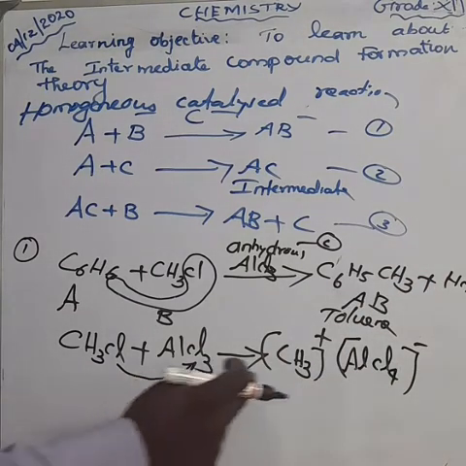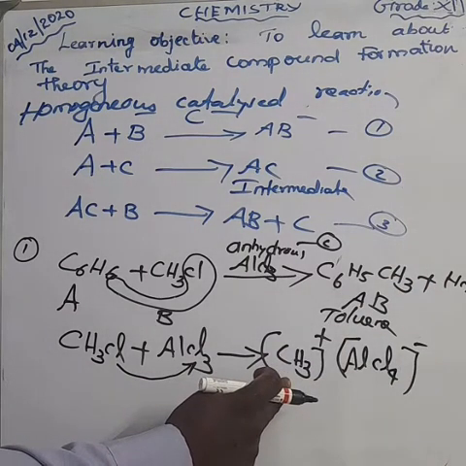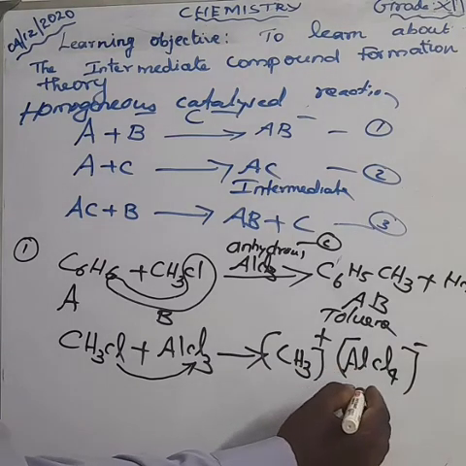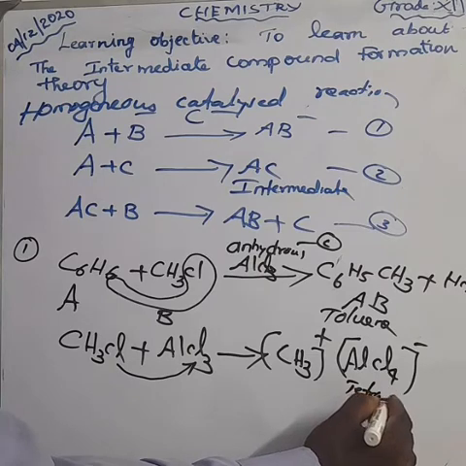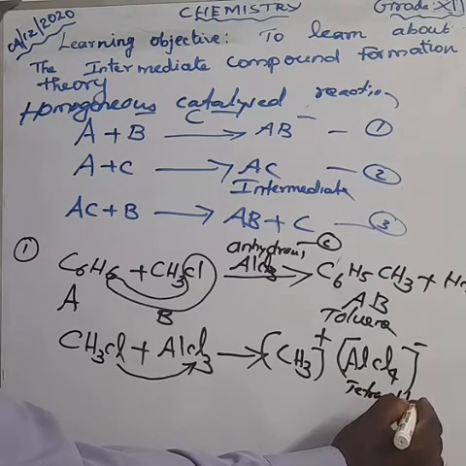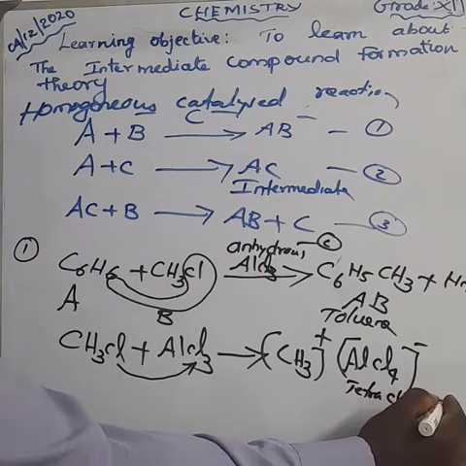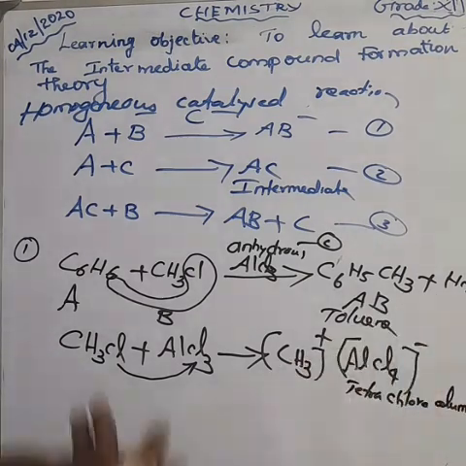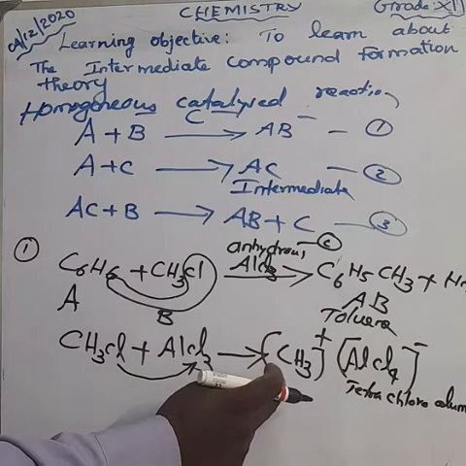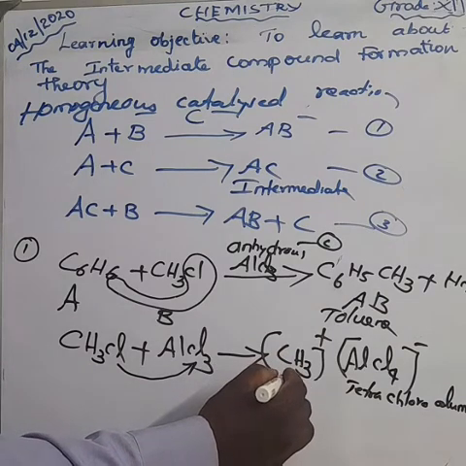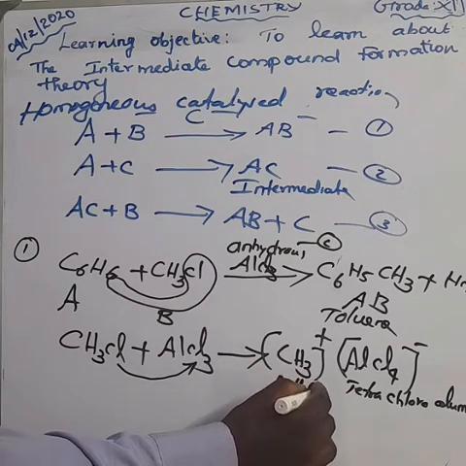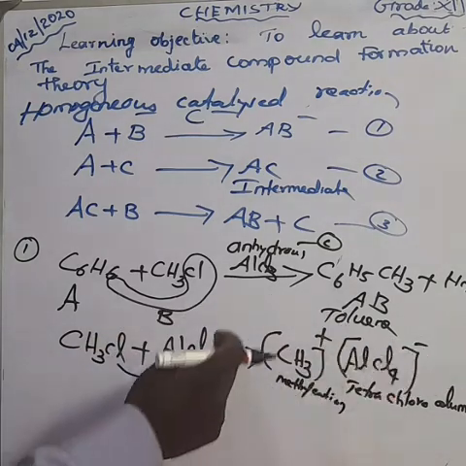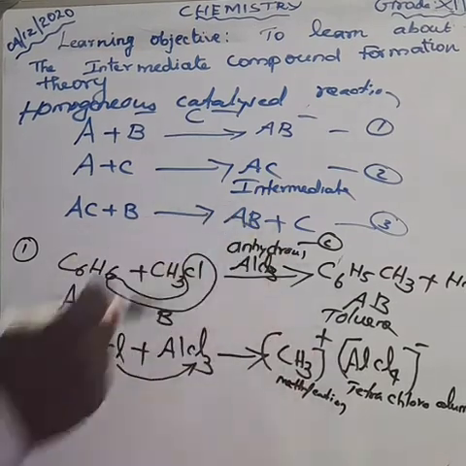This is the methyl cation, and this is the tetrachloroaluminate ion. Anyhow, this is an intermediate product.